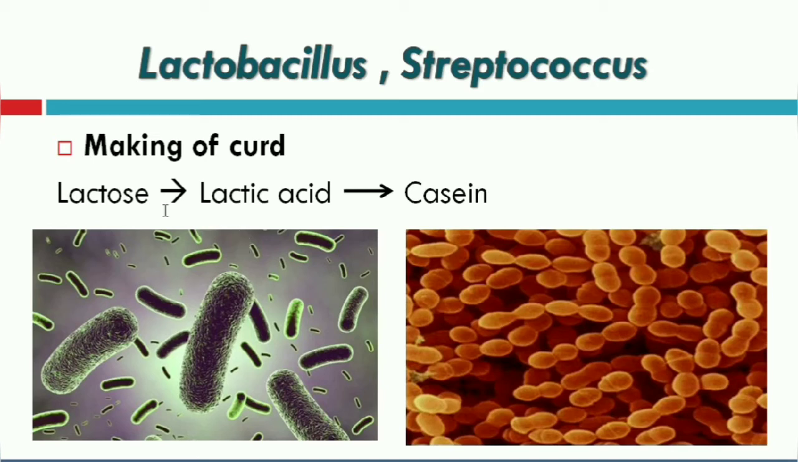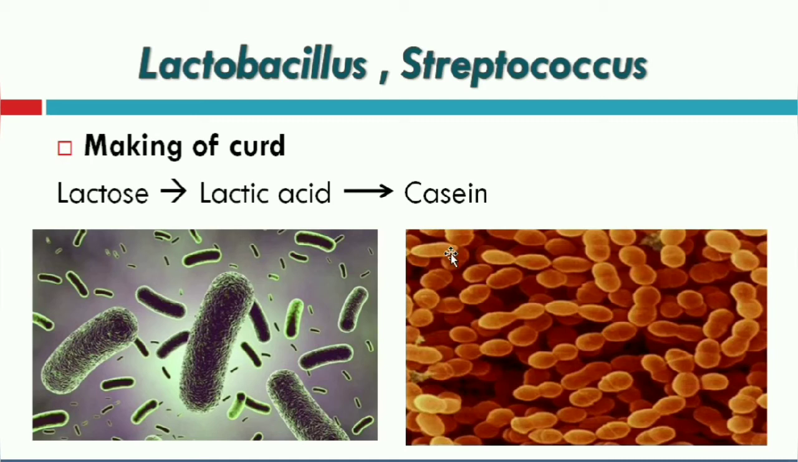Like here in this case, lactose is a sugar. Lactobacillus is using it for its energy purpose. During that process, it released a product called lactic acid. As the acid is acidic in nature, its pH is very low, it is going to split the milk and forms a protein called casein.